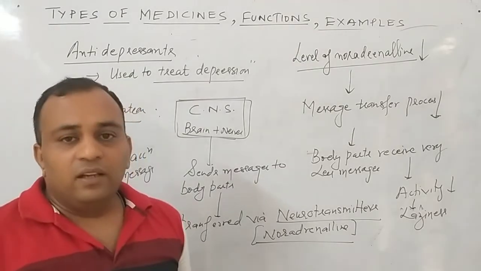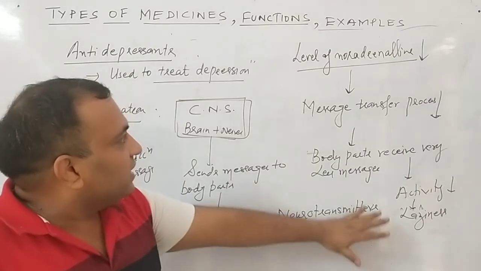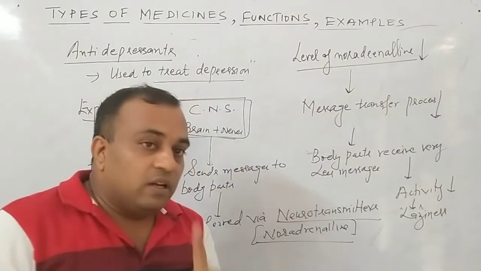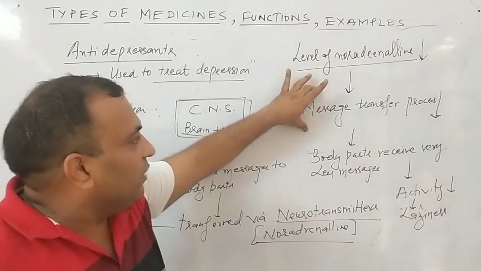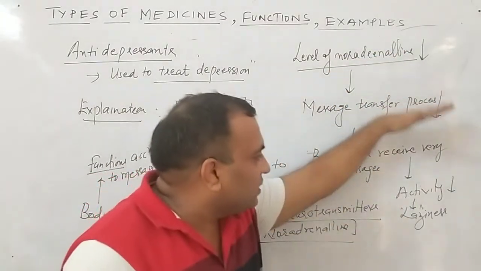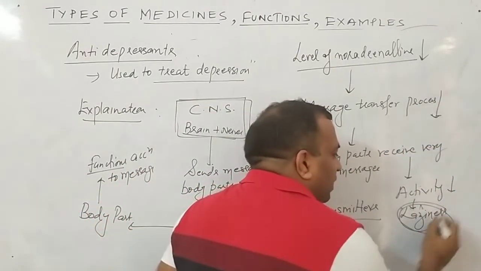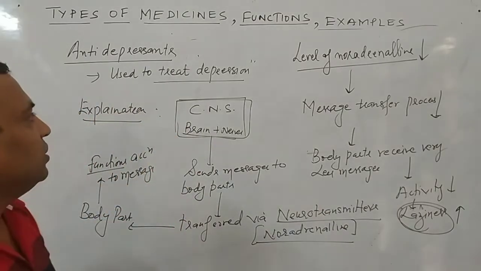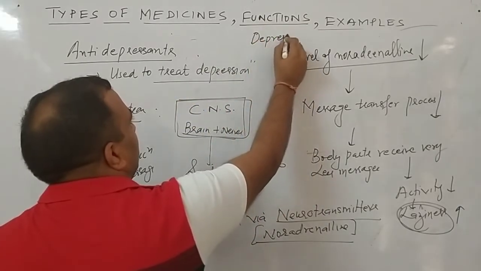He will do nothing. Why? Because his body doesn't get any message from the central nervous system. Why doesn't he get the message? Because in the body the level of noradrenaline, that is a neurotransmitter which transfers the message directly from our brain to the body part, decreases, which directly affects the message transfer process, due to which the body part receives very less number of messages, the activity of the body part decreases, and the laziness in the body increases. This is said to be depression. This condition is said to be depression.